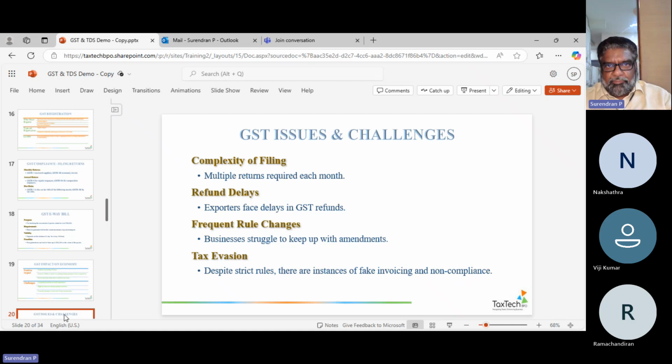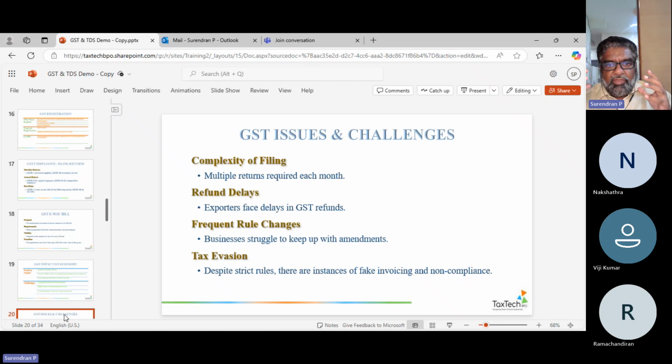solvable for a client. Okay, so you must, otherwise what happens? You are not informing ABC company that there is a new clause, and you are still filing with the same old clause where you are paying more GST. There is no refund, you are paying. What will happen to the company? Of course, the client, the ABC company, will trust you. But actually, you have made the company lose their profits by 3 to 5%. Right? So this is where the rules, you have to be very careful, and we will help you.